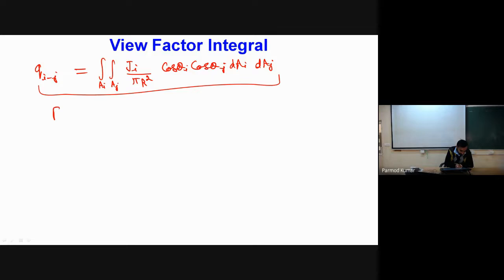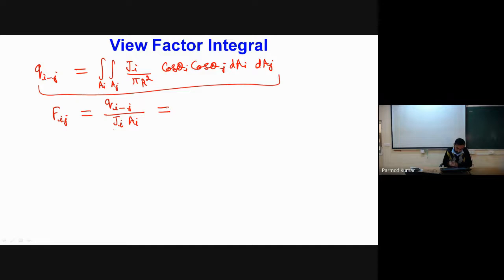Now the view factor is given by the symbol F. F from I to J represents the fraction of radiation received by surface J which is leaving surface I, divided by the total radiation emitted. The total radiation emitted will be nothing but the radiosity multiplied by the total area of the surface. Okay, so is this point clear?